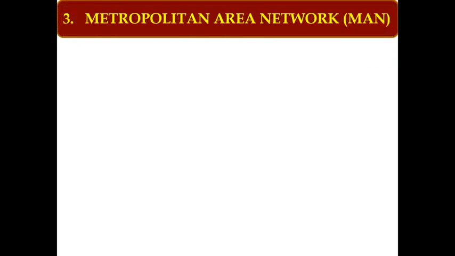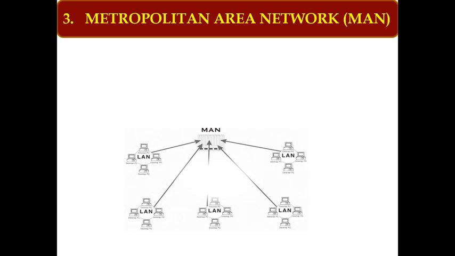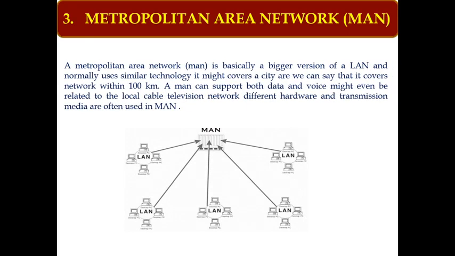The third type of network is metropolitan area network. In a metropolitan area network, different LANs can be combined. The range for a metropolitan area network is 100 km. It is capable of transmitting both voice data as well as video data.